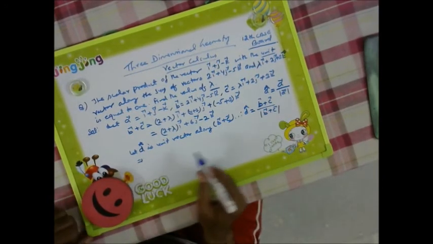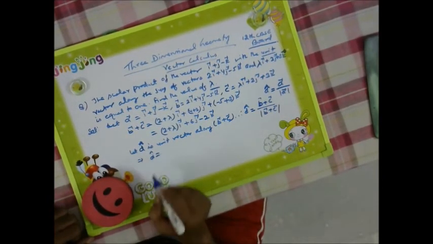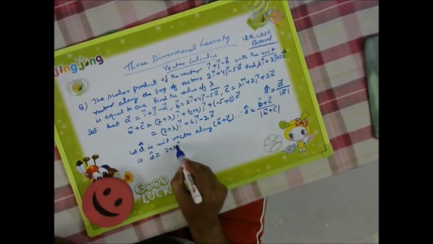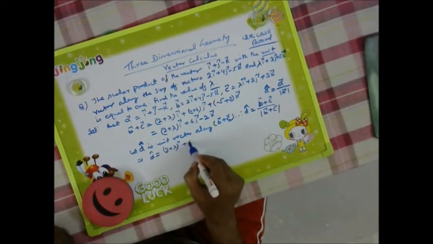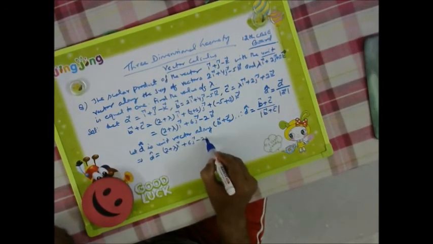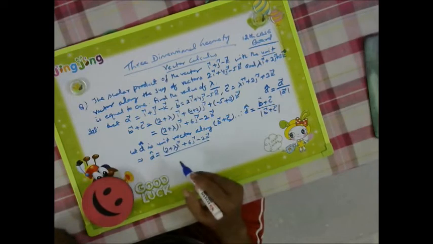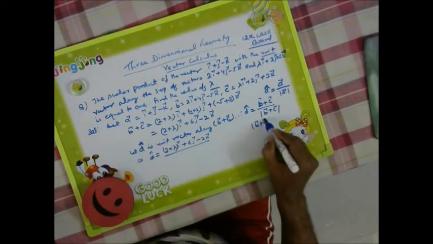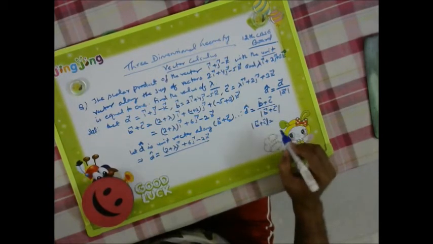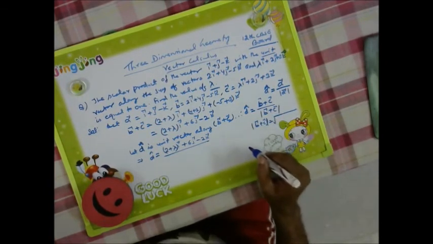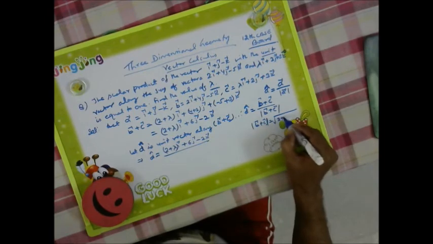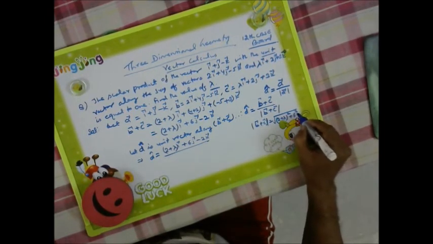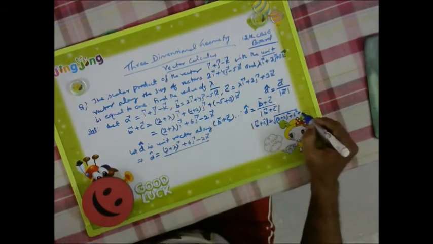Then D vector is equal to, B plus C is the same, 2 plus lambda i plus 6j minus 2k, divided by the magnitude of B plus C, which is the whole root of 2 plus lambda square plus 6 square plus minus 2 square, which is 4.